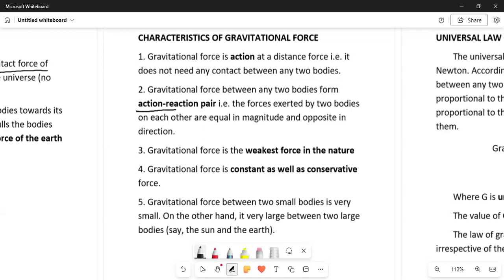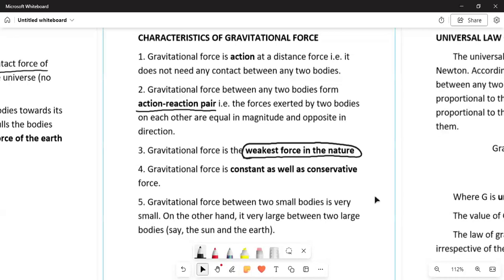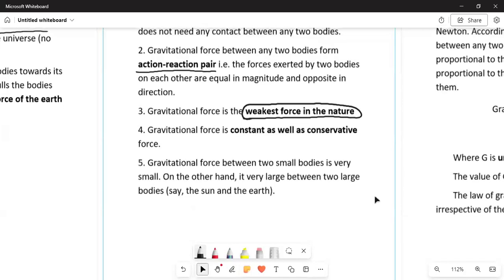We have also discussed this in Newton's third law, what is action and what is reaction. Then gravitational force is the weakest force in nature. This is one of the very important characteristics. It is the weakest force in nature, yet it controls many of the things happening in nature.